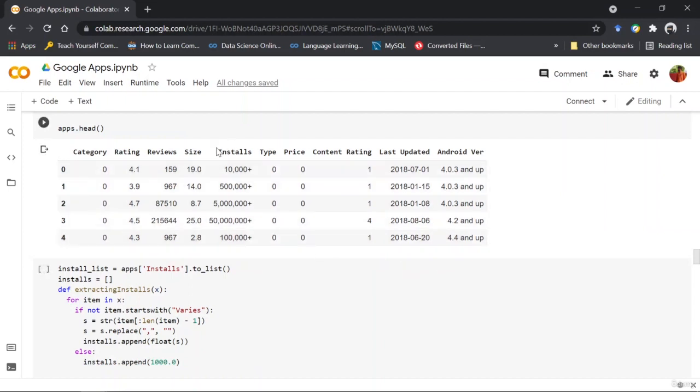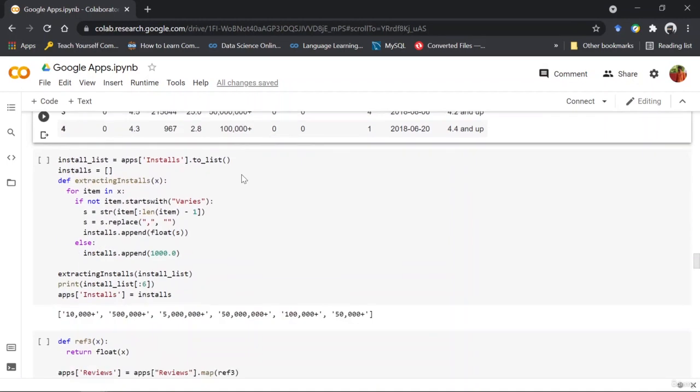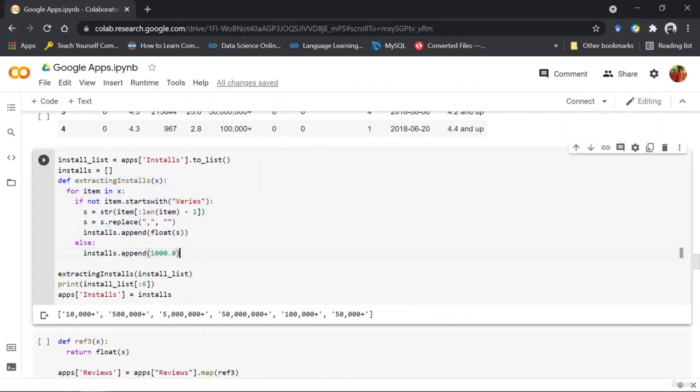So next we work upon installs. In this column again we have to remove the plus sign and convert the rest of the string into a number. So what we have done is that we have created another function. What I've done here is that first I converted the app data into a list, right? This list contains all these values. Then I'm calling this function for each value that is present inside this list.